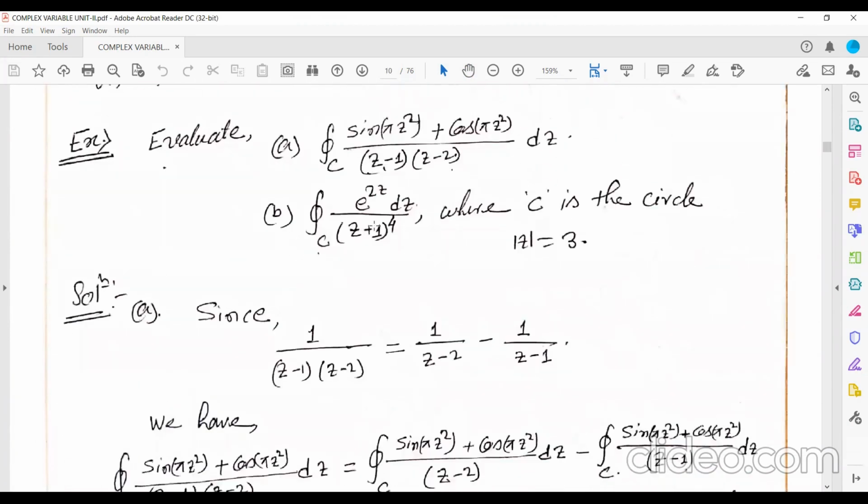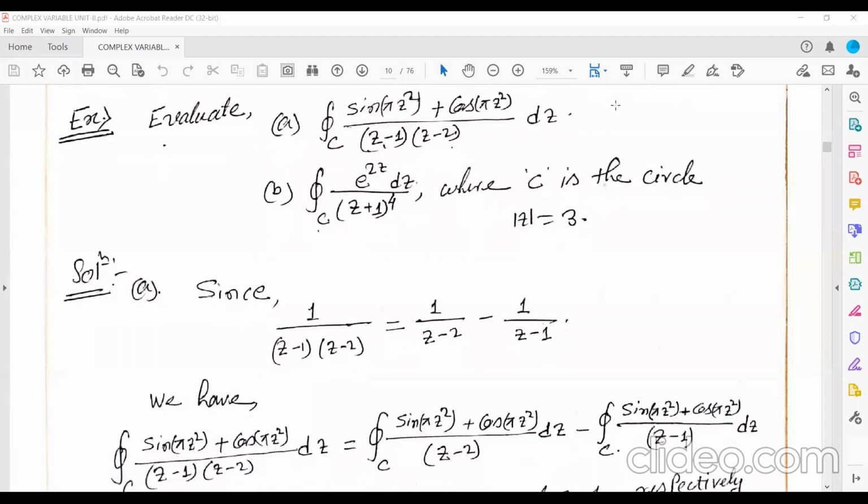Now see here, you need to evaluate this one. I'm doing this problem: evaluate the integration over C of (sin pi z squared plus cos pi z squared) over (z minus 1)(z minus 2) dz. Just showing one problem. Now see here, what is that one?